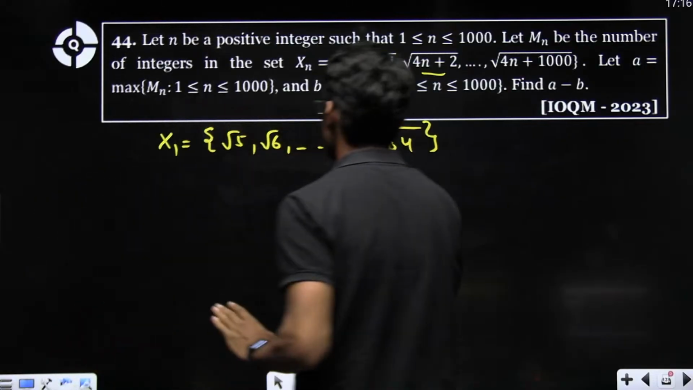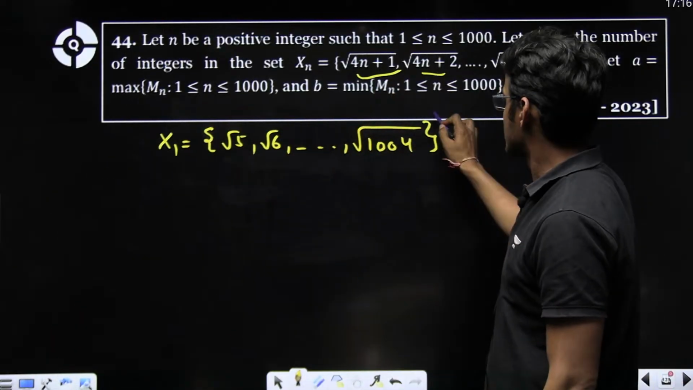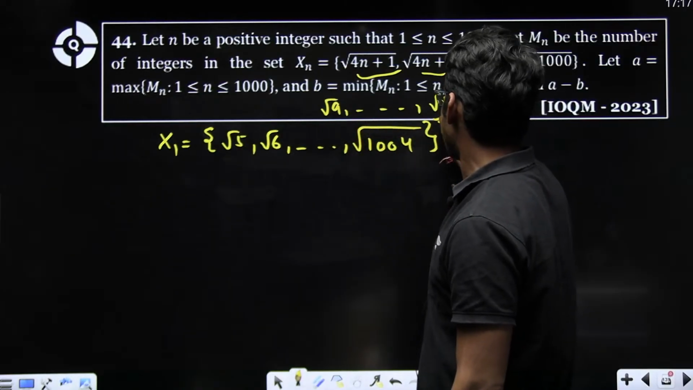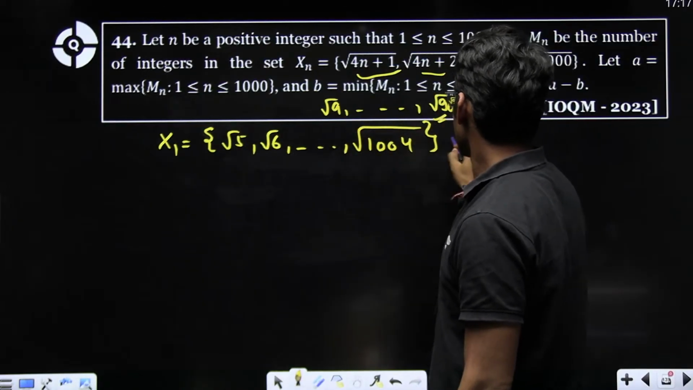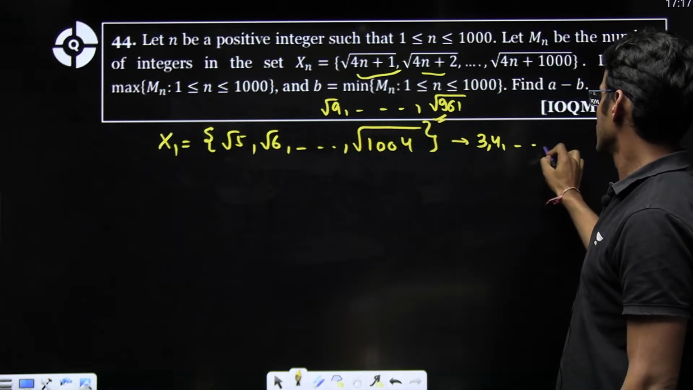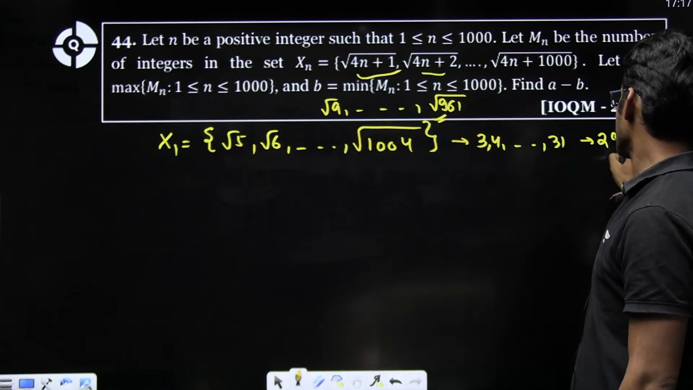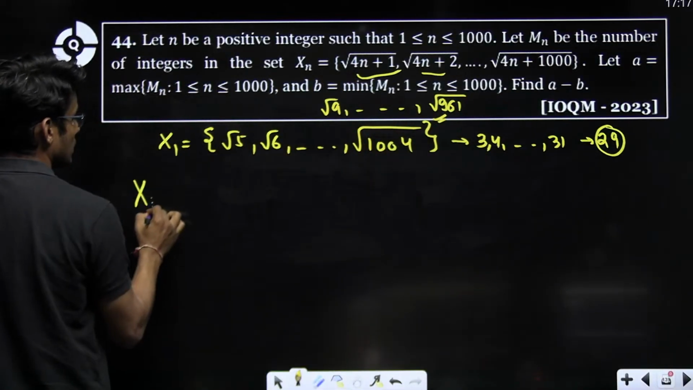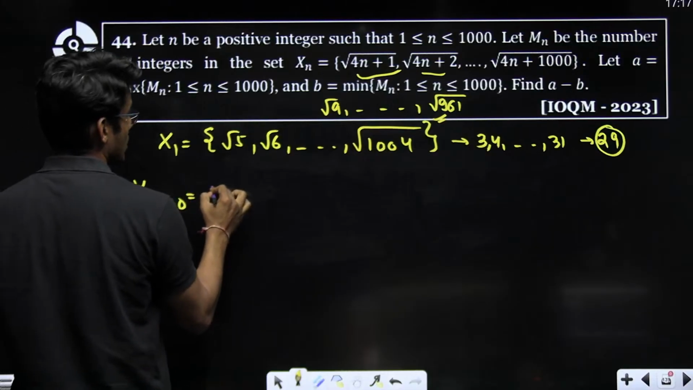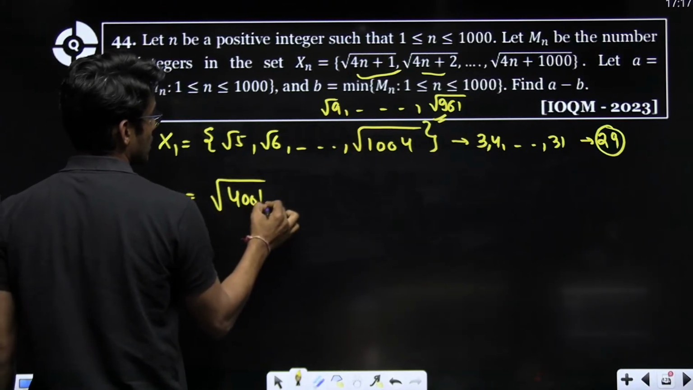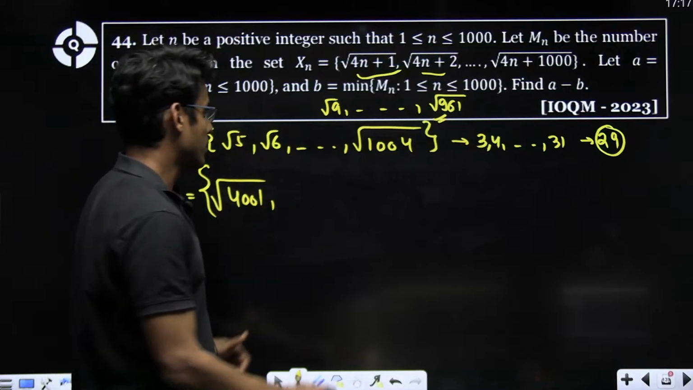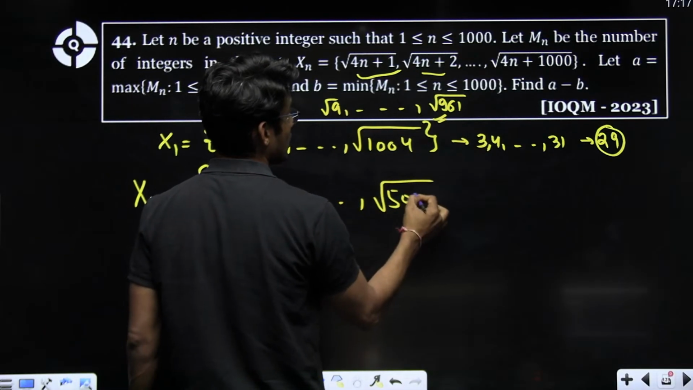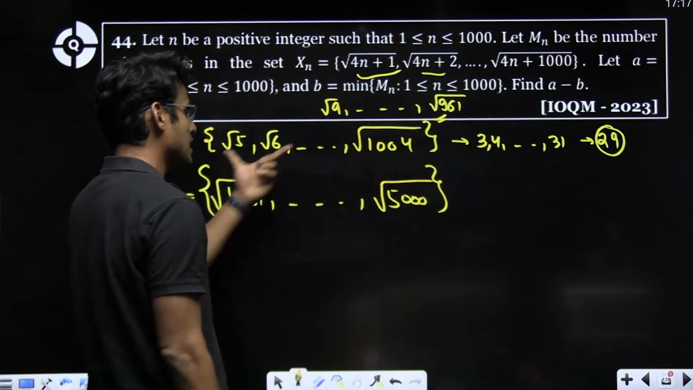Okay, got it. So the maximum number of integers will be in this because it has square root of 9 till square root of 961. So it has 3, 4, till 31. So these are 29 integers, right? The minimum will be in x thousand, which is 4001, because the difference between consecutive perfect squares increases as we increase the number. And these are basically 1000 numbers.